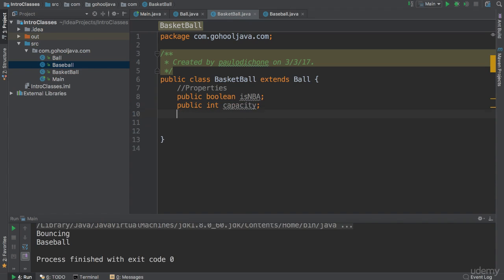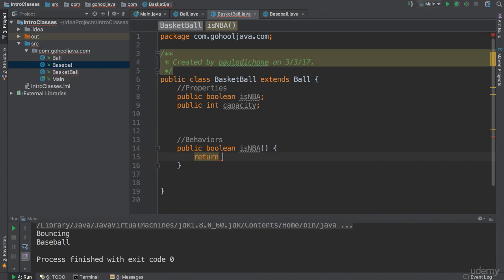And of course, we can also go ahead and have some behaviors. We can say, for instance, public Boolean isNBA. So this one here will return true. Let's just leave it like that for now.